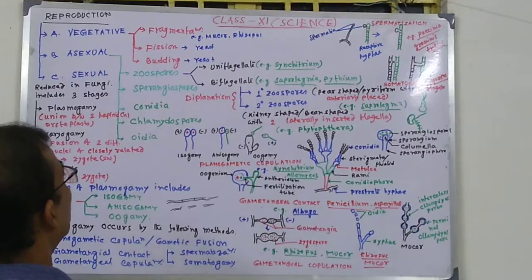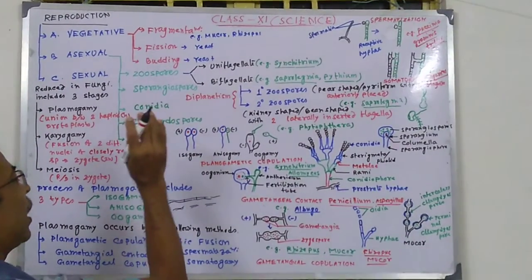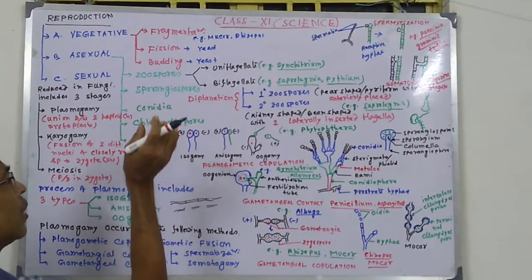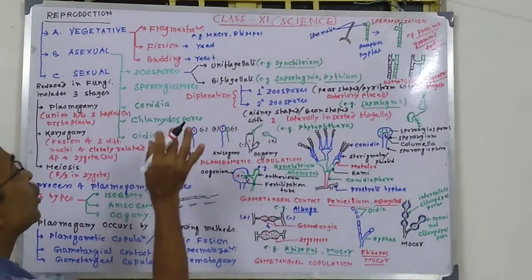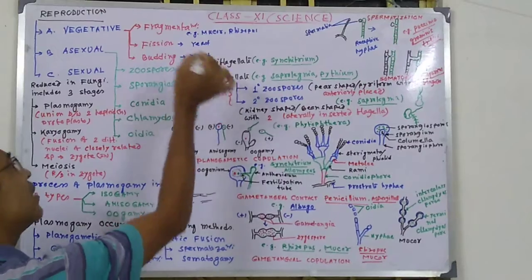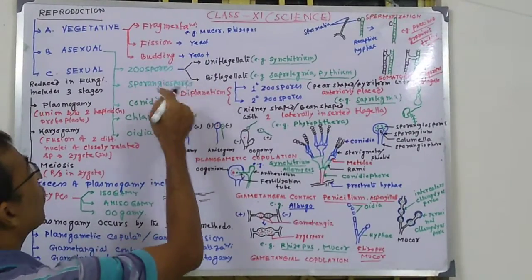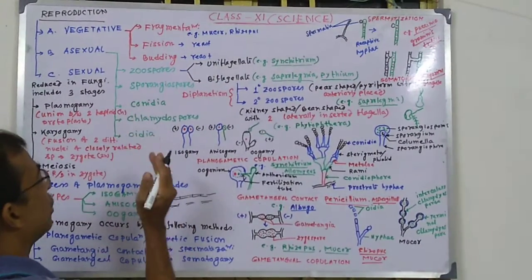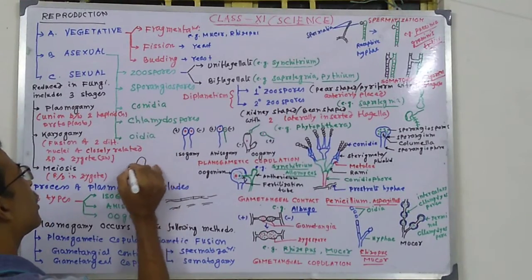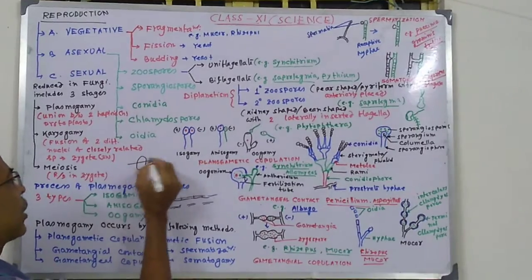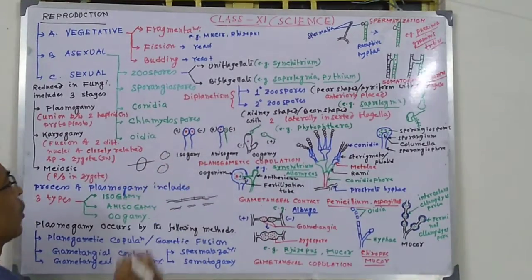Next, fission, found in yeast. Fission is the asexual reproduction which is found mainly in unicellular organisms, as in yeast and synchytrium also. So here by amitotic division, the unicell, that is yeast, by a simple amitotic division forms two ones.